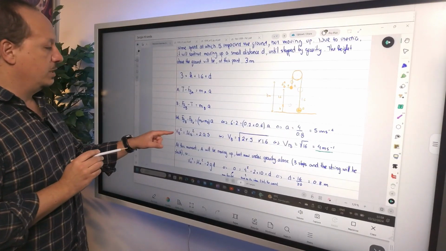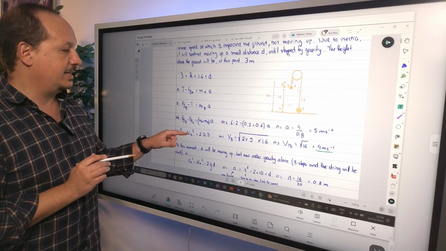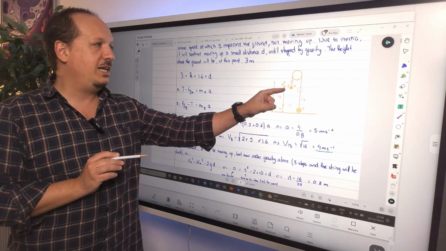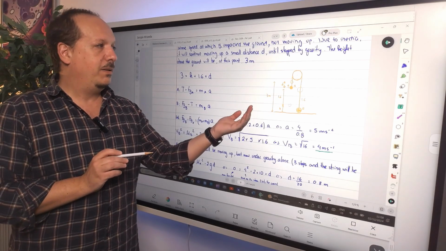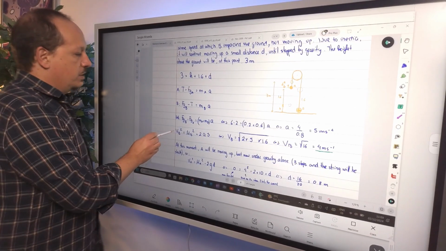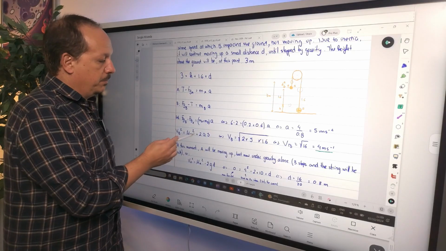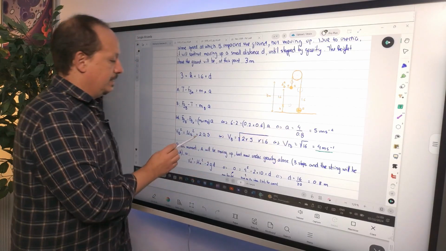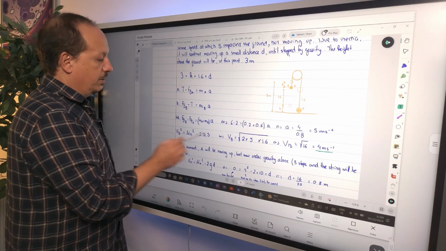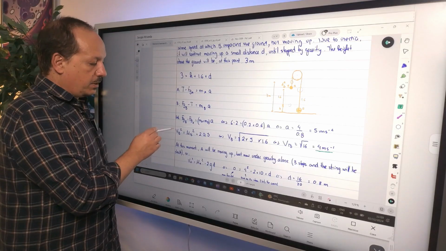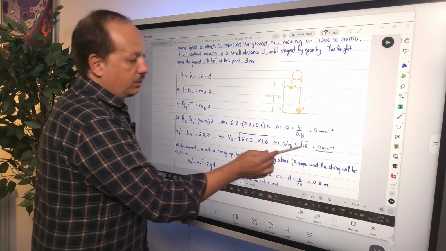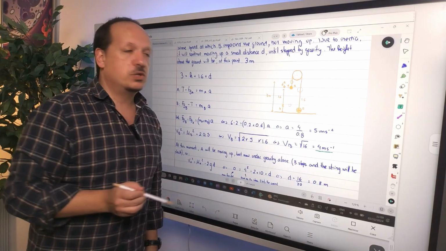Then I can use this formula over here to get the speed with which B hits the ground, which is the same as the speed with which A is, and it's going to be the initial speed to calculate this value D, all right? So V of B equals U of B, which is 0, plus 2AS. I already know A, right? I already know S is 1.6. So I substitute, make the formula in terms of B, then I just plug in the values, and I know the value of V of B is 4 meters per second.